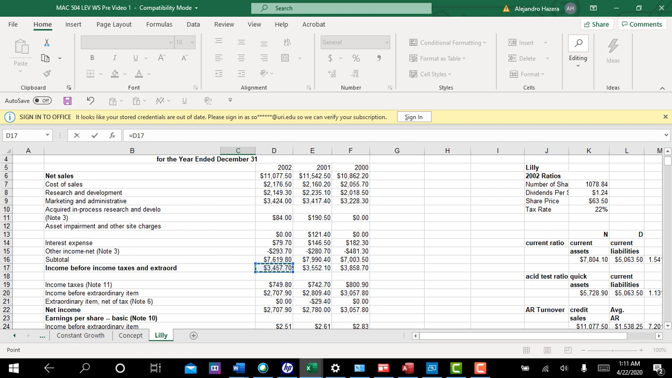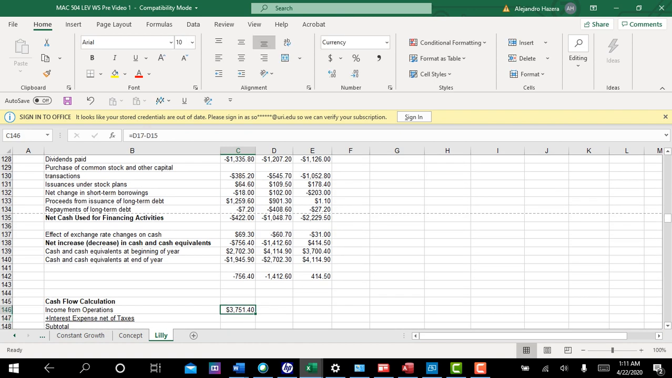So what I'm going to do to get basically their operating income, after interest, by the way, at this level, is I'm going to take that income before income tax and extraordinary items. They used to have extraordinary items, by the way. And I'm going to go ahead and add back this other income number, because to me, that doesn't look like that's even an operating amount. So the number I come to is going to be $3751.40.